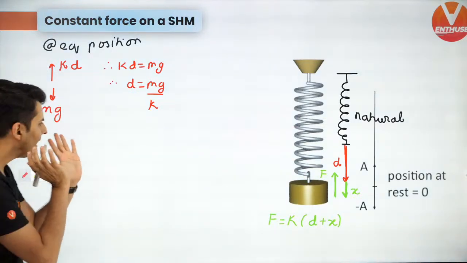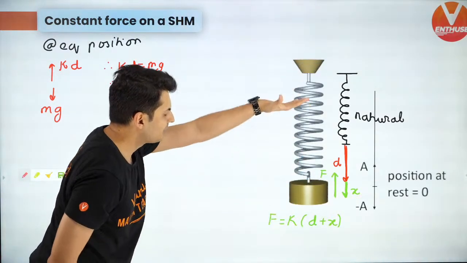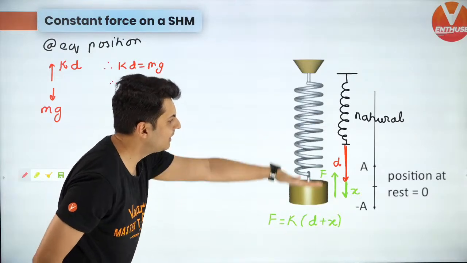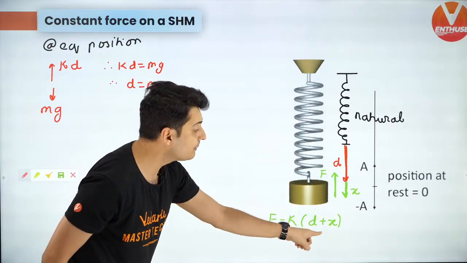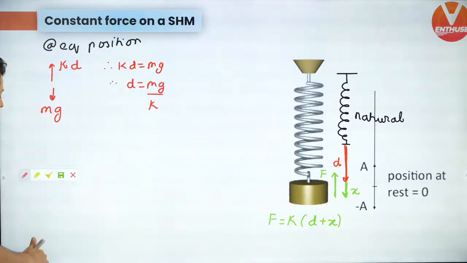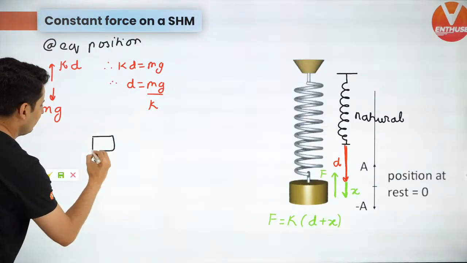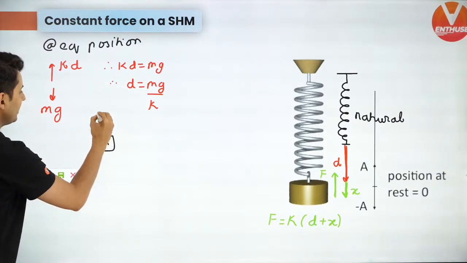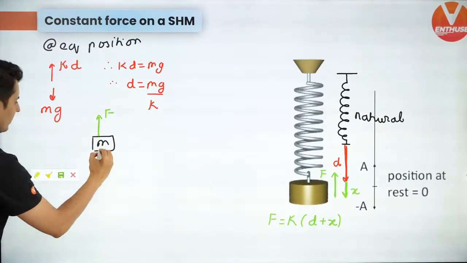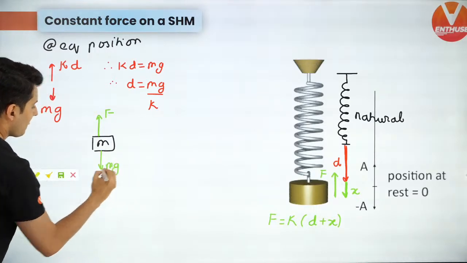Now, at that instant when it has been moving and some random x position is chosen, when the force is k(d + x) at that point, if I draw the free body diagram of that mass, the forces acting will be that F and obviously mg.